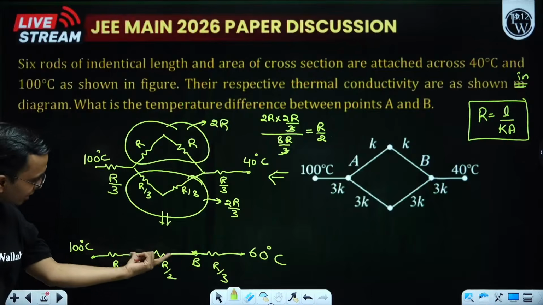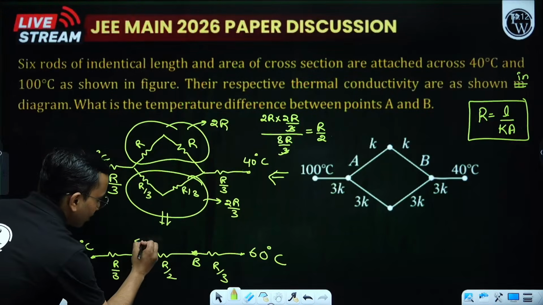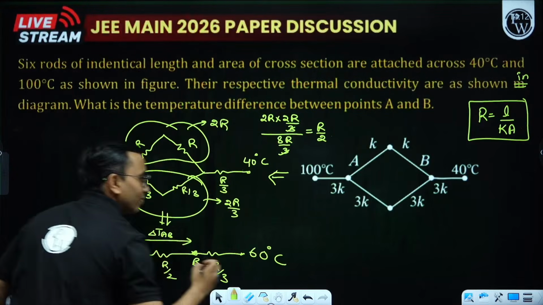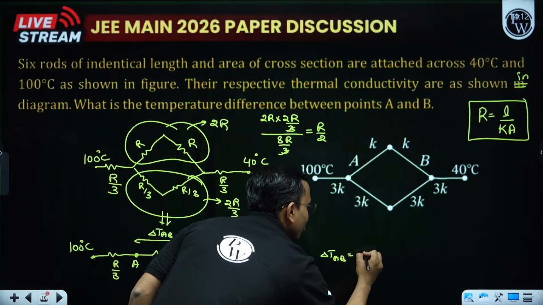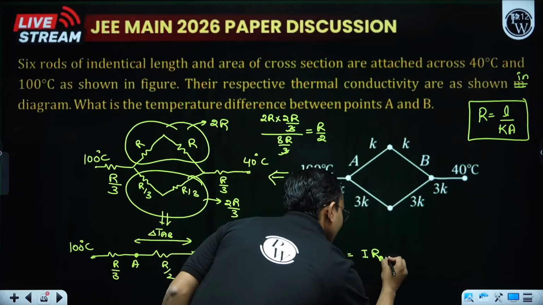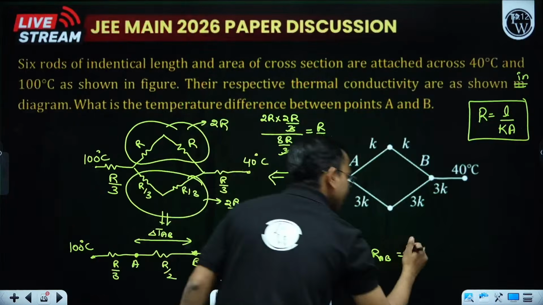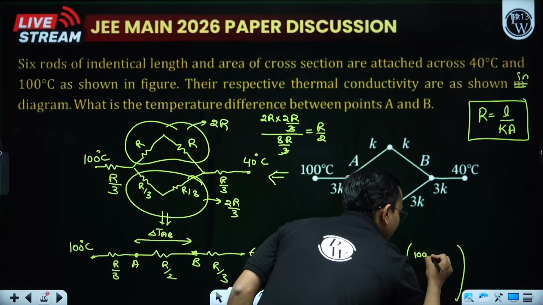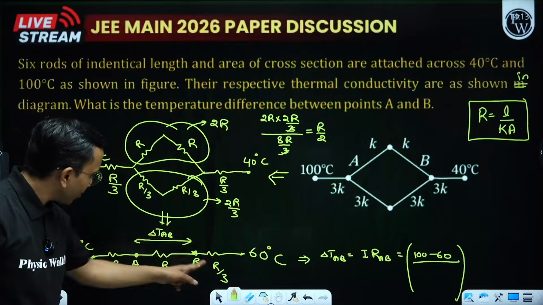Now I need this temperature difference. So how to write this temperature difference? Delta T_AB is equal to my thermal current into the resistance between AB. How much is the thermal current? Total potential 100 minus 60, divided by total resistance R by 3 plus R by 3 plus R by 2.